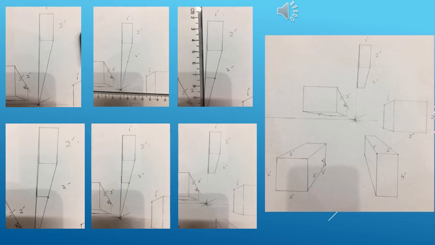We are standing beneath the object, looking at the base of the object and the front of the object. And in the second last photo, we erase the lines which meet with the vanishing point, and we have the finished object.